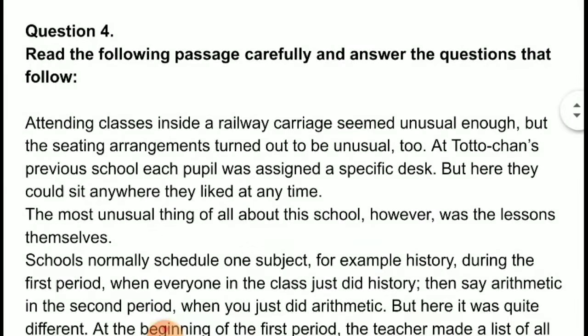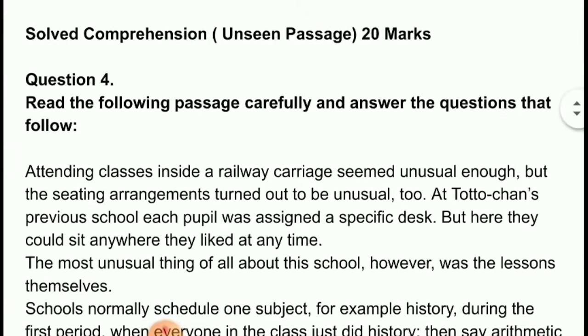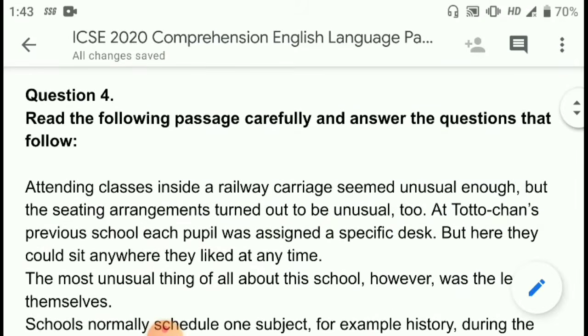And the question answer part, writing the meanings and all, it's not that difficult. So I'll be uploading this solved paper of the year 2020, and definitely you can go through and see. You won't have much doubt. If you have, definitely you can post a comment and I'll try my best to answer.